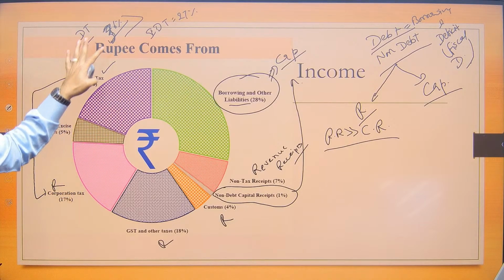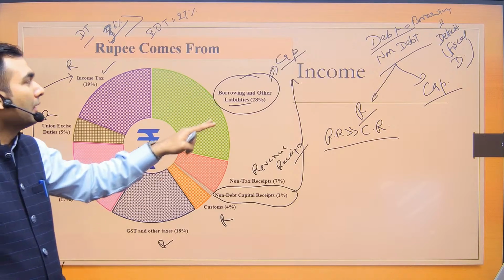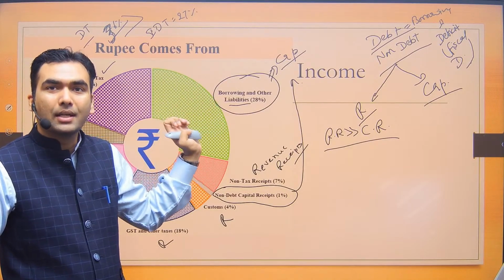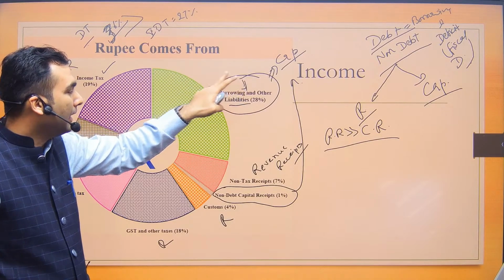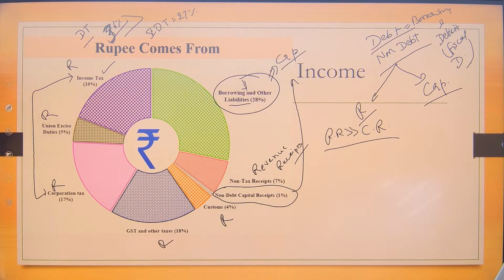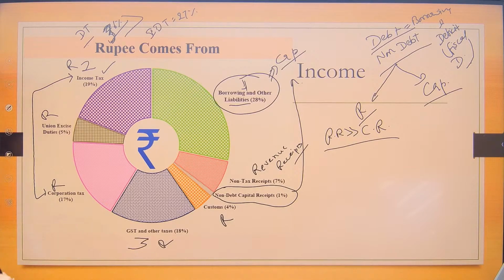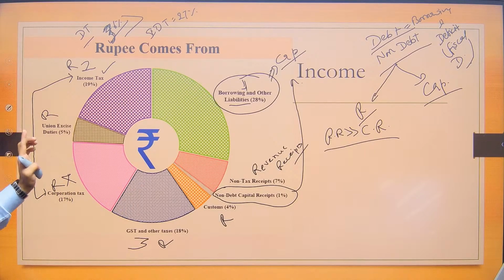Still, from both these aspects, income tax, corporate tax or any other taxation, borrowing is the largest item. Most of our expenditure is done through borrowing. So the first item is borrowing. The second item is income tax. The third item is GST. And the fourth item is corporation tax. The rest of the things are small, need not remember. So this ranking can also be asked. This is something that you have to memorize.